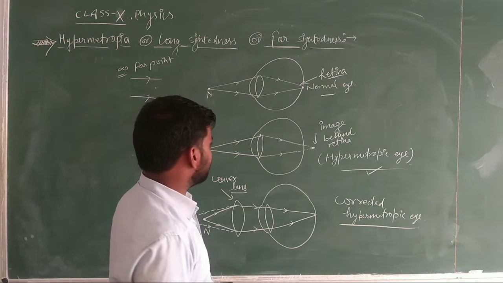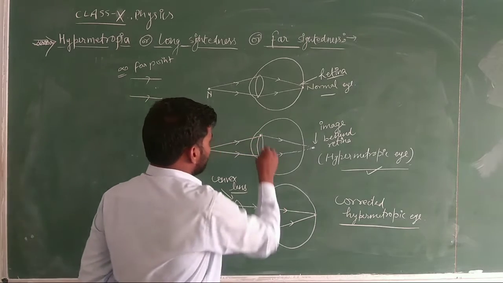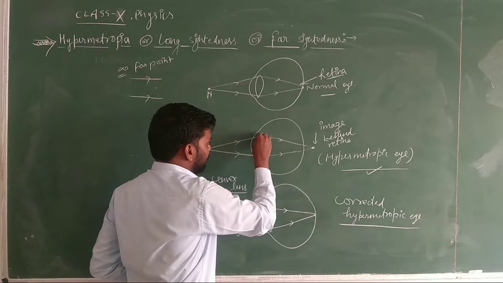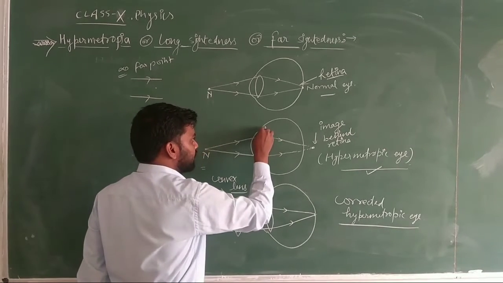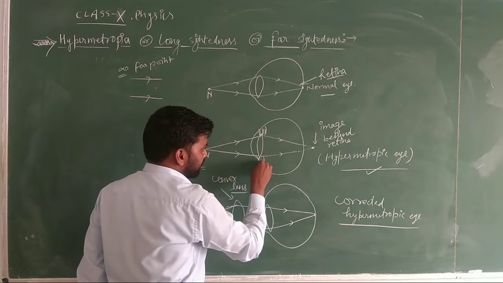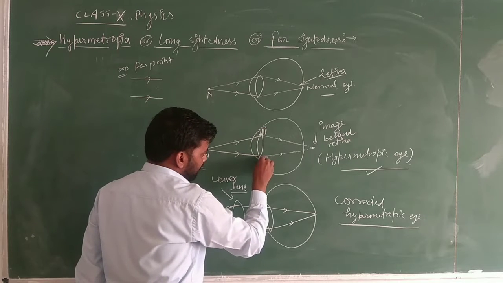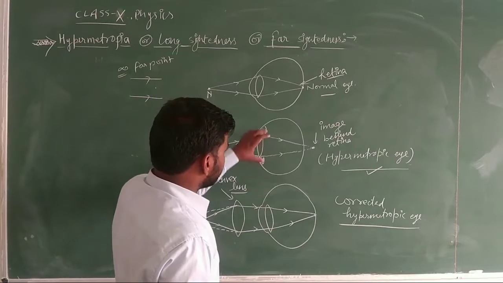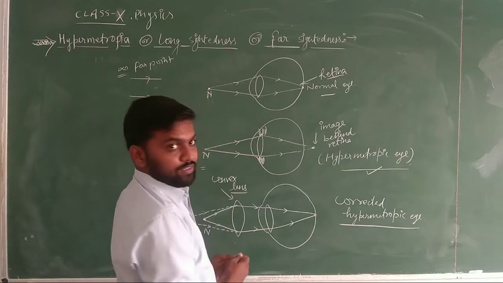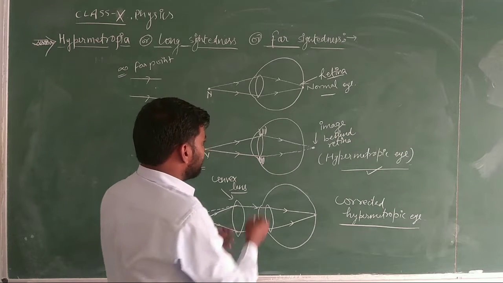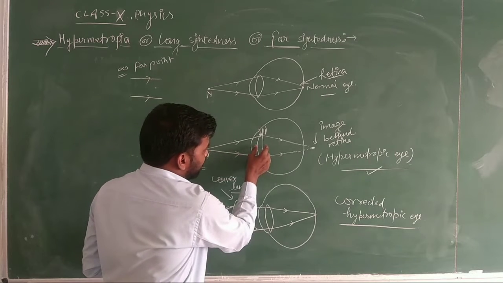Now the first one is that low converging power. Why does it have low converging power? It is happening due to the weakening of ciliary muscles, because our ciliary muscles are weak now. If the ciliary muscles are weak, definitely they will not compress the lens. If they will not compress the lens, then the thickness of the lens will not increase.